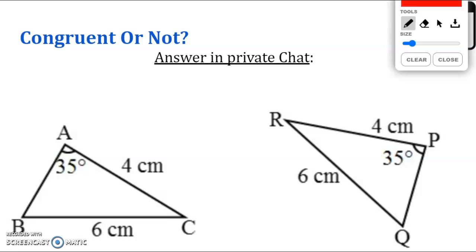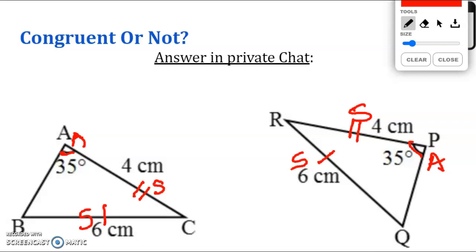So what do we have so far here? We have a side, 6 centimeters, and then we have another side, and then we have the angle, 35 and 35 here. Okay, so what do we know? Well, it depends on which direction you are looking at. This is angle, this is side, and another side, and we're talking about angle, side, and side. Depending on which direction you're looking at, you could see it as side, we don't have an angle here, side, and then finally an angle.